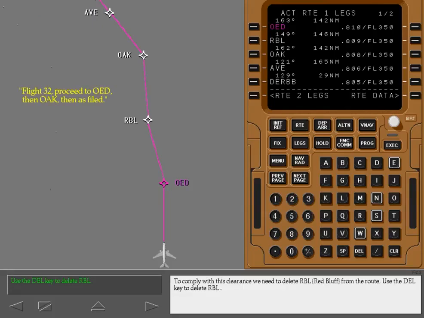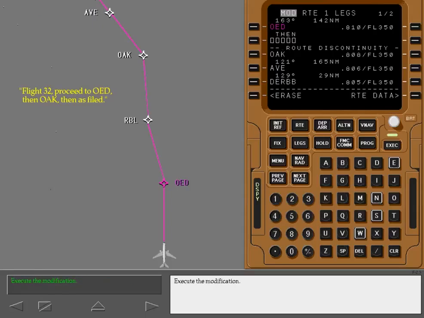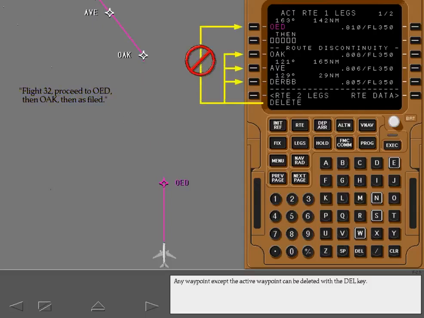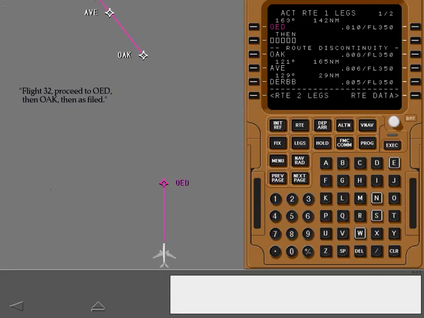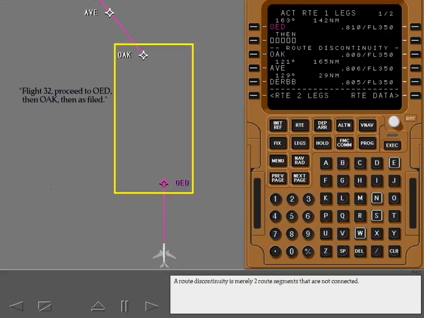Use the Delete key to delete Red Bluff. Execute the modification. Any waypoint except the active waypoint can be deleted with the Delete key. When deleting a waypoint, the FMC always inserts a route discontinuity in place of the deleted waypoint. A route discontinuity is merely two route segments that are not connected.